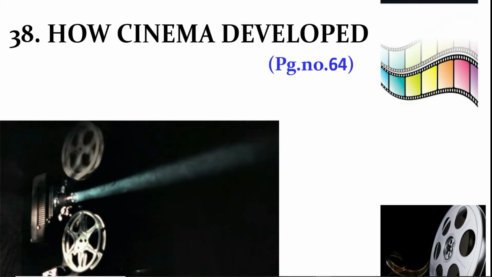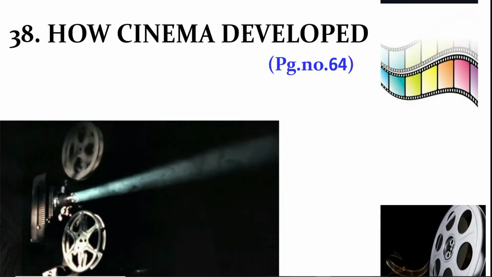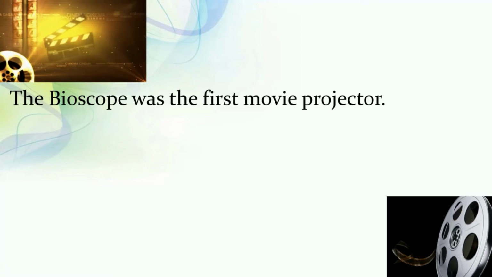Let us see the topic How Cinema Developed. Chapter number 38, it is on page number 64. The name of the chapter is How Cinema Developed. Let us see the first point. The bioscope was the first movie projector. What was the name of the first movie projector used in the movie field? Bioscope.